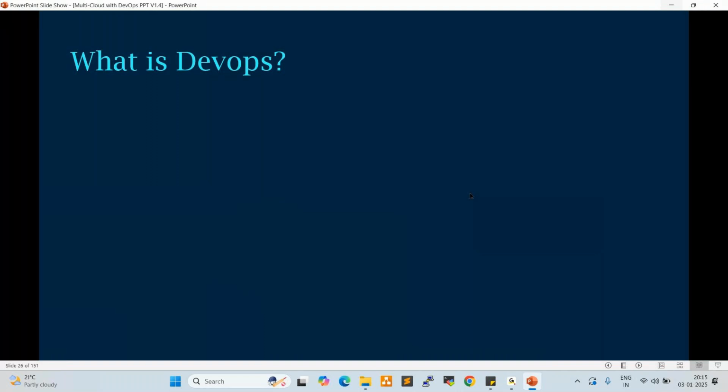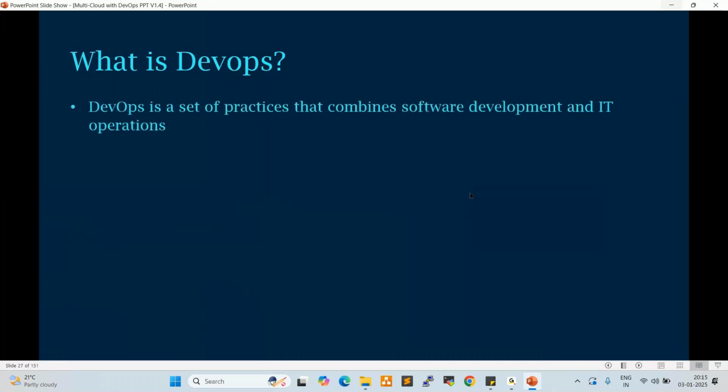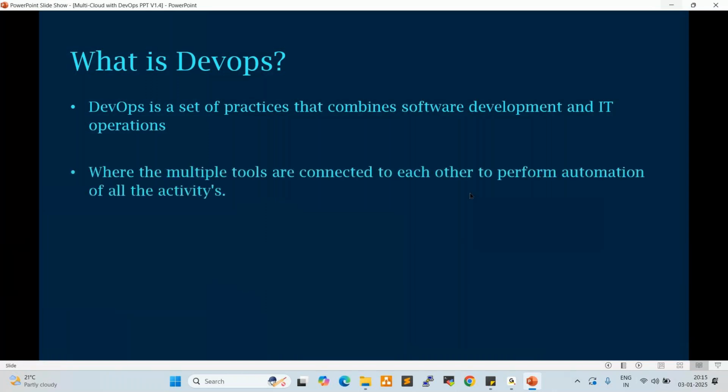Yeah. So DevOps is not a tool. It is not a tool. It is a set of practices that combines software development and IT operations. Right? So multiple tools are connected to each other to perform automation of all the activities.